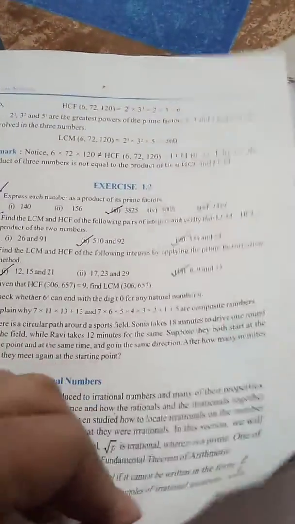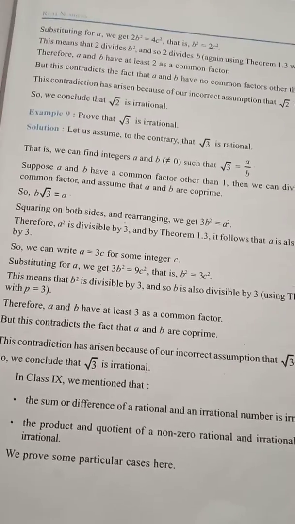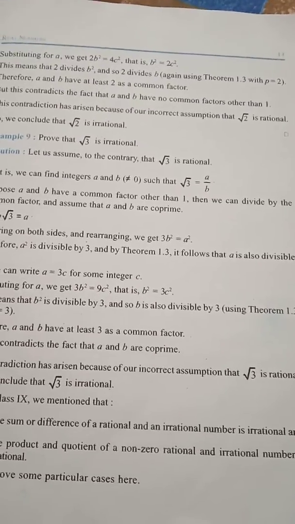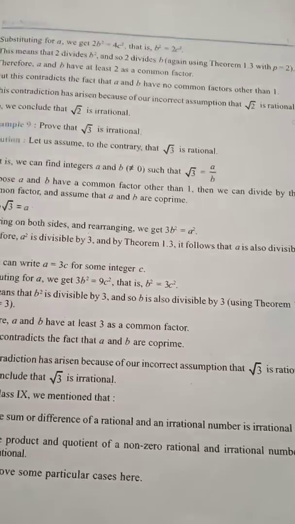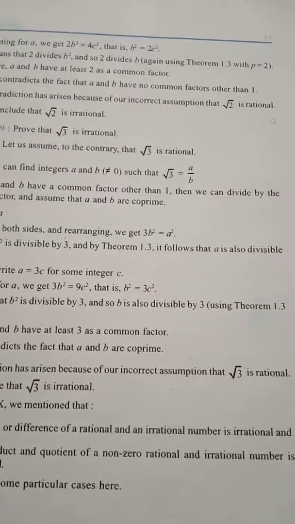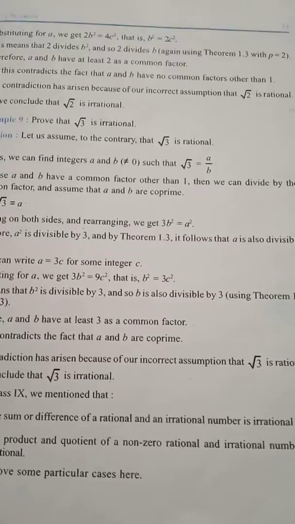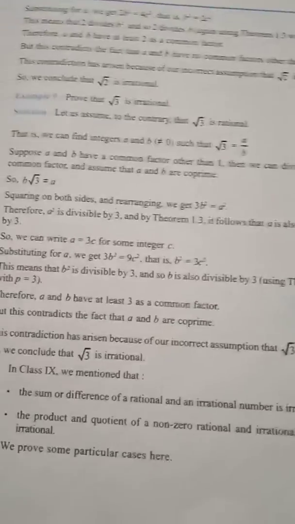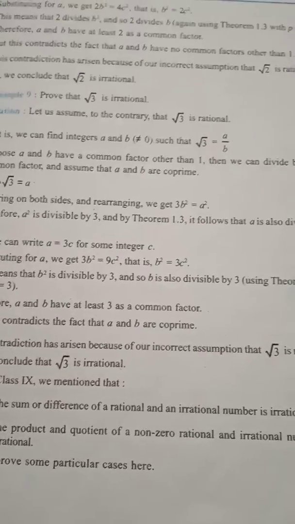Next, from this chapter, everybody predicts and it is likely to come: prove that root 3 is an irrational number. Root 3 irrational, root 2 irrational. In this way, it may come for root 2, root 3, root 5. The procedures are the same. You need to follow the steps: instead of 3 you will write 2, or 5, and so on. The contradiction method will help you to solve this problem.